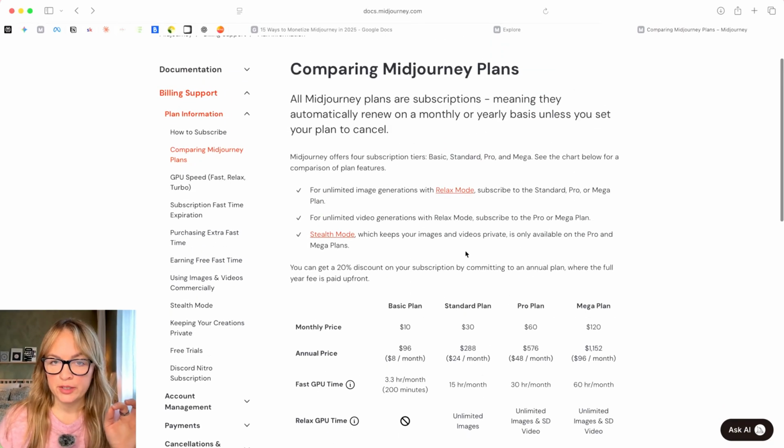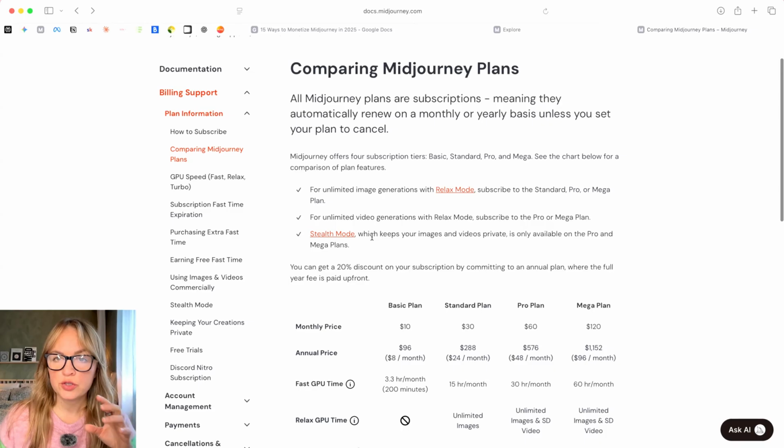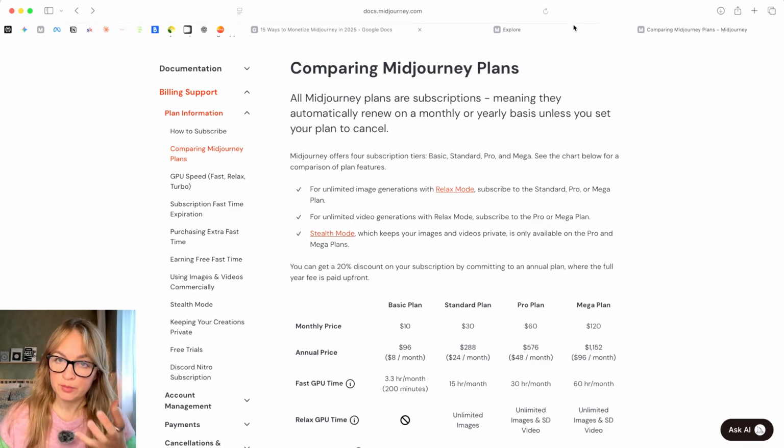And the last thing I want to mention here is stealth mode. So everything that you generate in Midjourney, if you're on basic or standard plan, it's visible in Midjourney to other users. The only way to make it not visible to anyone is to upgrade to Pro plan and Mega plan.